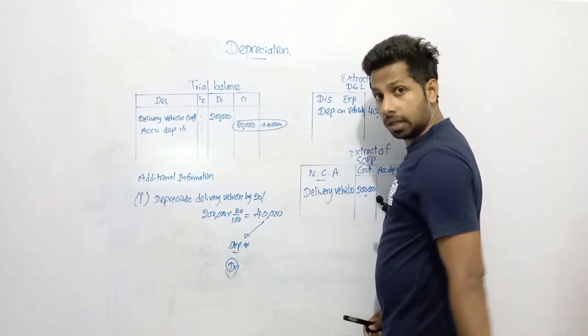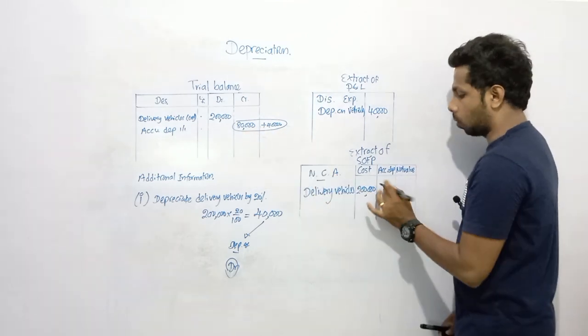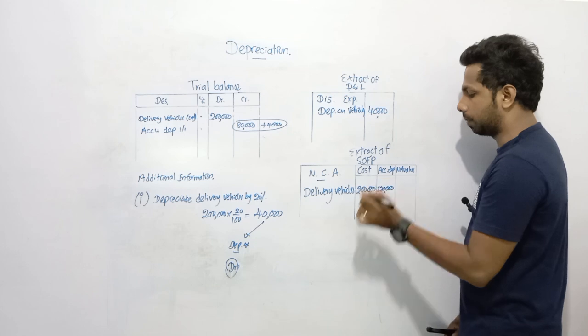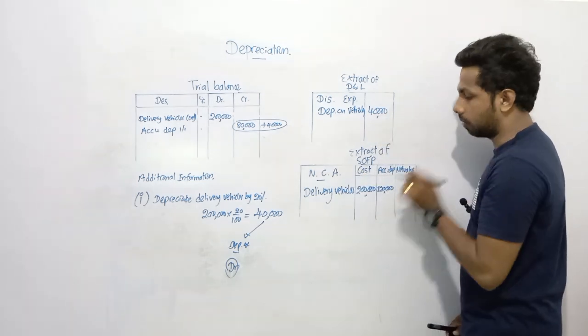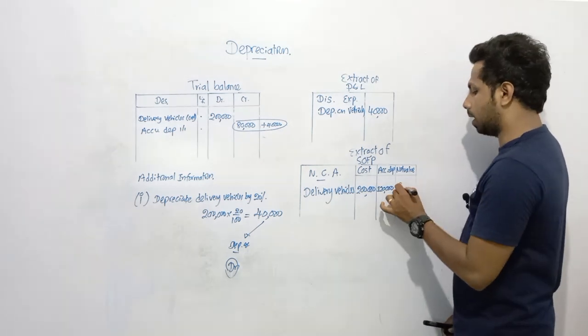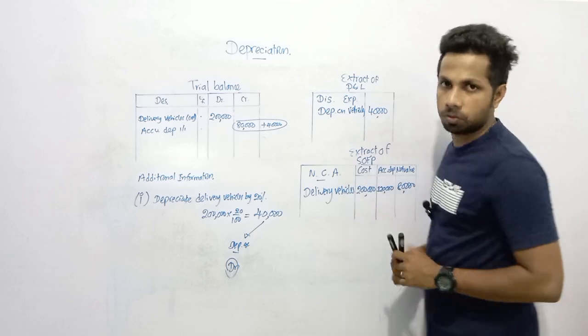Previously depreciated 80,000. During this period also depreciated another 40,000. How much is the total accumulated depreciation? Here you need to present the total accumulated depreciation 120,000. 80,000 plus this 40,000, 120,000. How much is the real value, carrying value of the delivery vehicle at the end? Only 80,000. So this is how you need to do this adjustment, dear children.